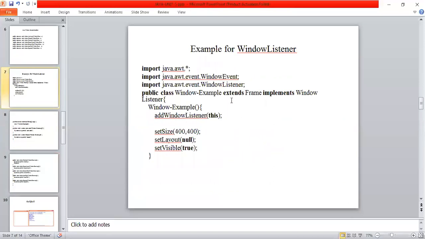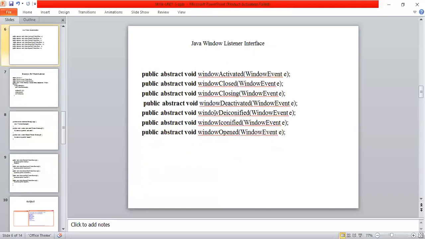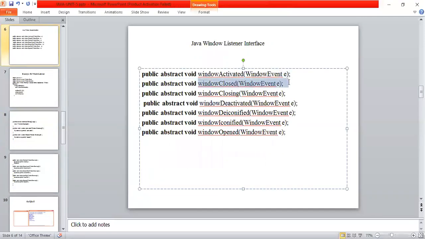So that is the drawback of this window listener interface. In this window listener interface, we have 7 methods. But during the execution of my program, I don't want to do all these 7. I want to execute only one method. To execute this particular one method, we should write all the 7 methods. So that is the drawback of this window listener interface.